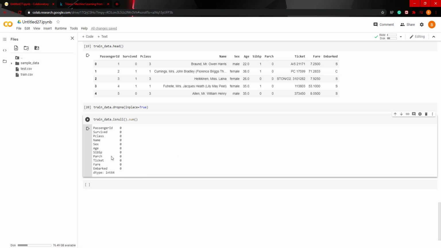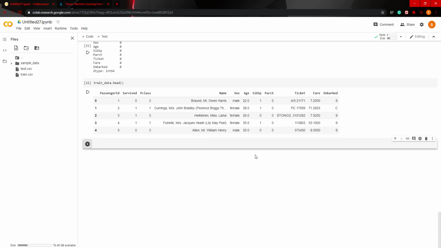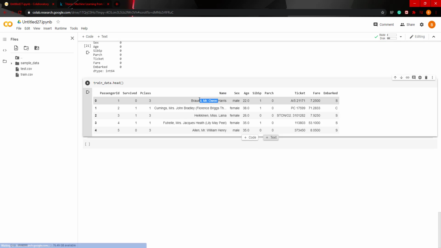Now the next step is to look at each feature and see which ones we want to keep and which features we want to drop. There might be some features that are not as important, such as ticket, fare. Yeah, so for name, we're not really going to be able to do that much.